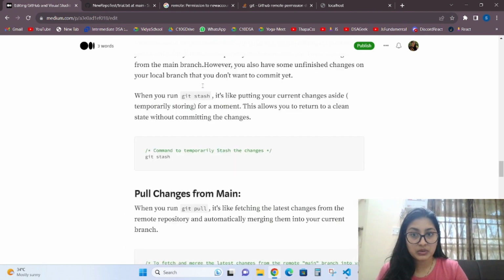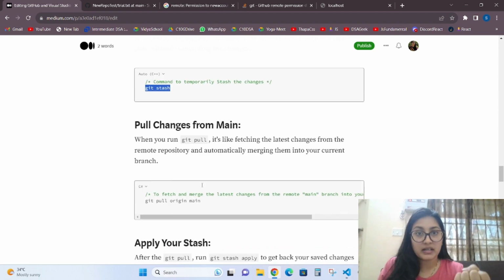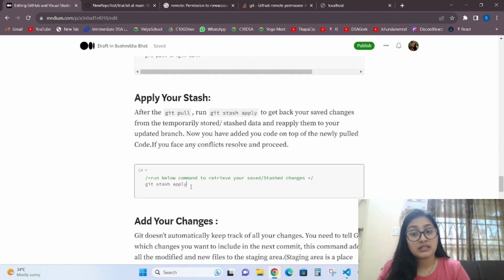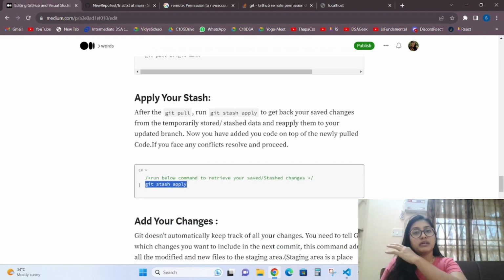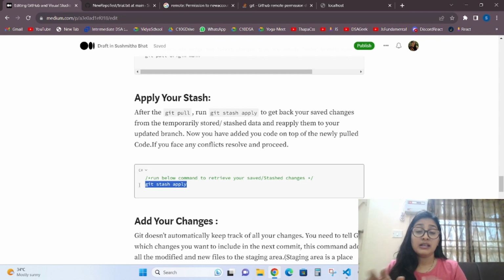Okay, first we need to do git stash. Then pull it from GitHub, what all others have done, that you will get. Then you need to do git stash apply. You need to apply whatever you have coded back onto that. Okay, this is how we work. We change something, we stash it, we take all others' code, because that is also required, right? So we take all others' code and then we apply git stash. Okay, some merge conflicts will come, we'll resolve them and then show it.